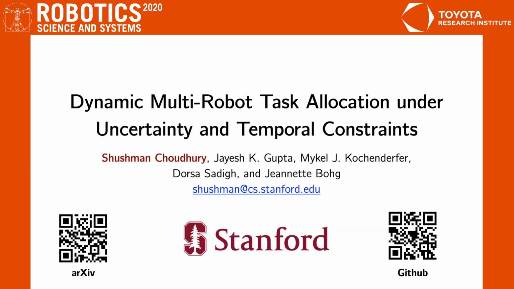In summary, we introduced a hierarchical multi-robot task allocation algorithm that accounts for uncertainty, time constraints, and new tasks arriving dynamically. Future work could look at stochasticity at the conflict level and lifting the assumption of known uncertainty models.